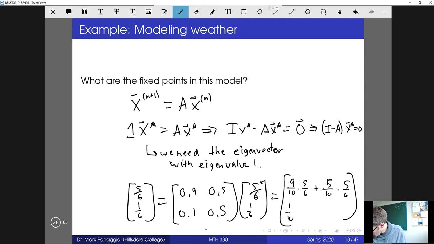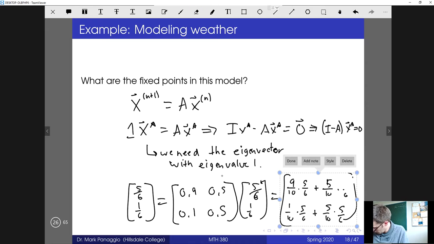And then 1/10 times 5/6 plus 5/10 times 1/6. Oops, let's do that a little more carefully.